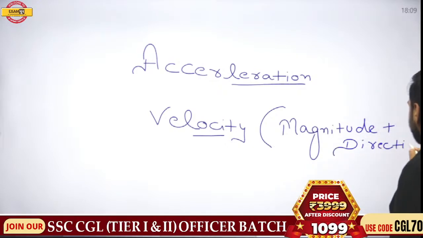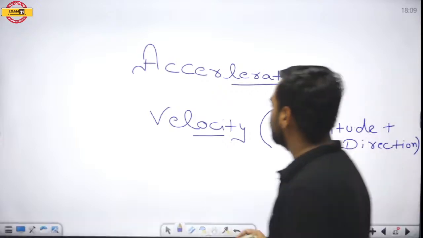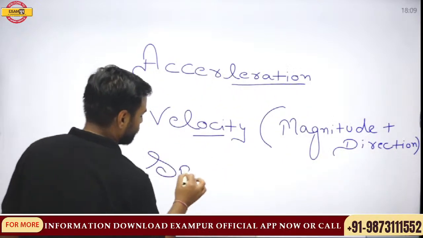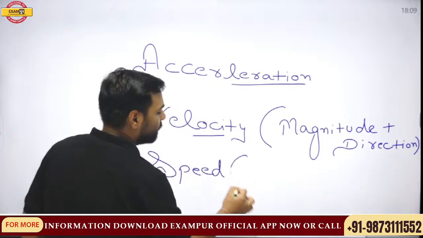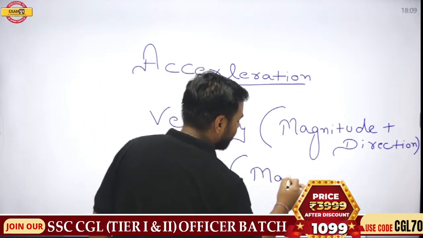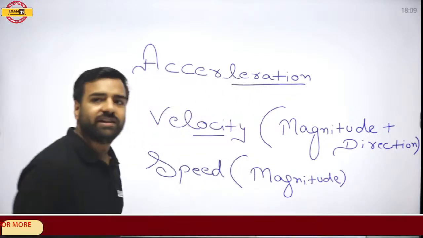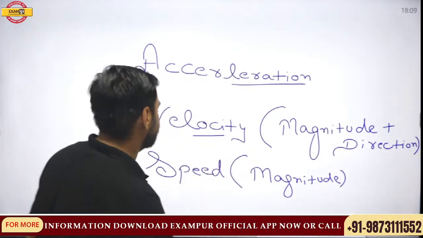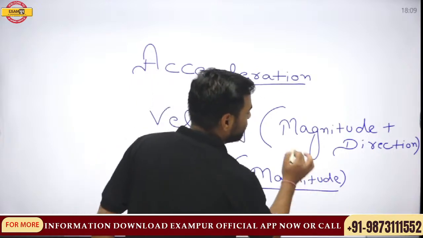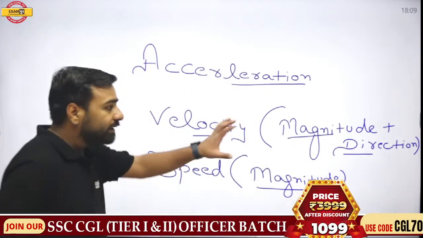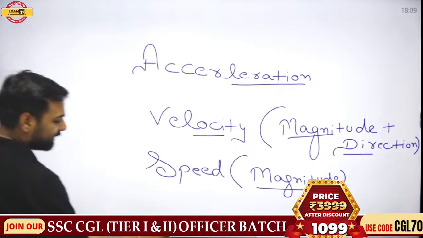But when we go for the speed part, we only require magnitude. Now, this thing we discussed yesterday, correct? When we are talking about magnitude and direction, this means we are talking about vector quantities.